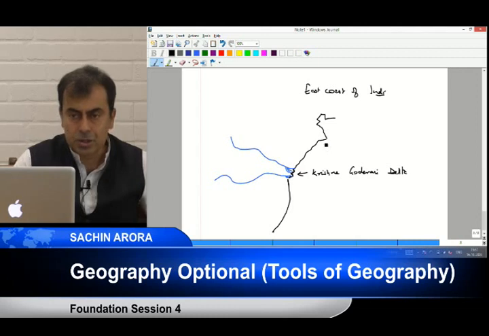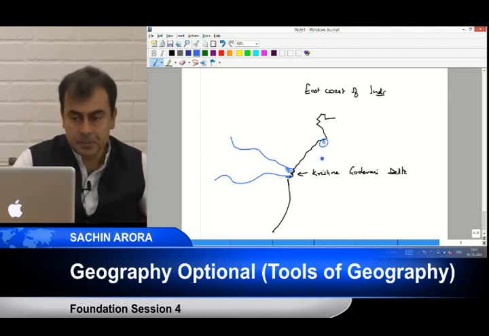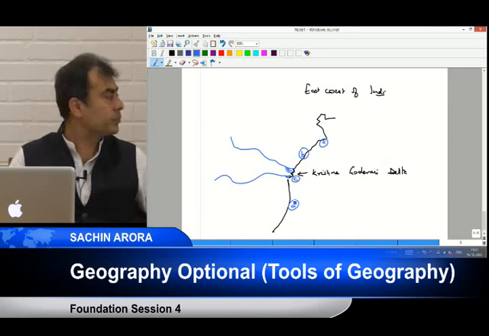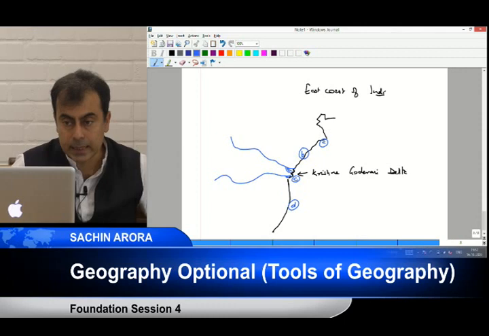East coast of India. So what did I do? After Bangladesh, element number A is this horizontal line. This horizontal line is Sundarban Delta. Then this line is the coast of Odisha. Then KG basin, the delta, and then this curve here, the east coast. Is everyone okay? Sir, this seems fine, but how will I draw it?